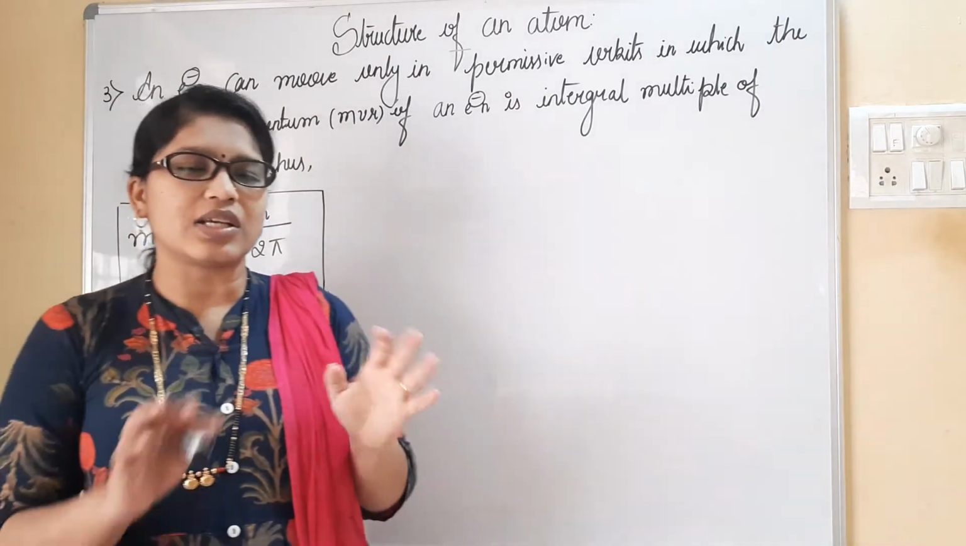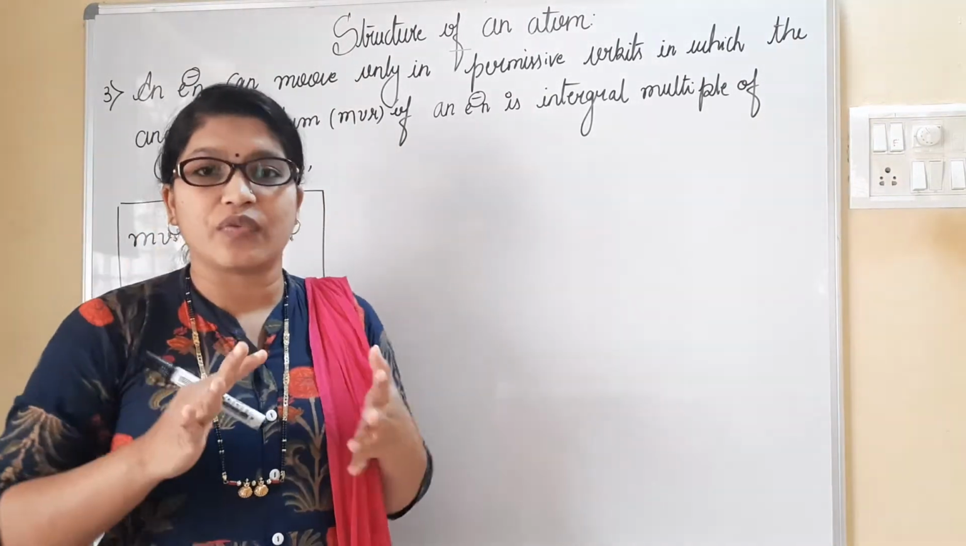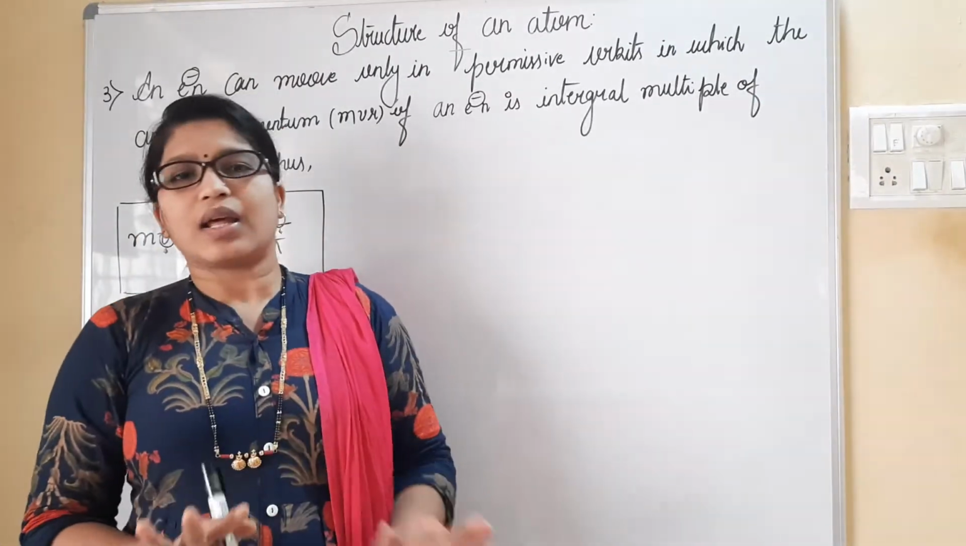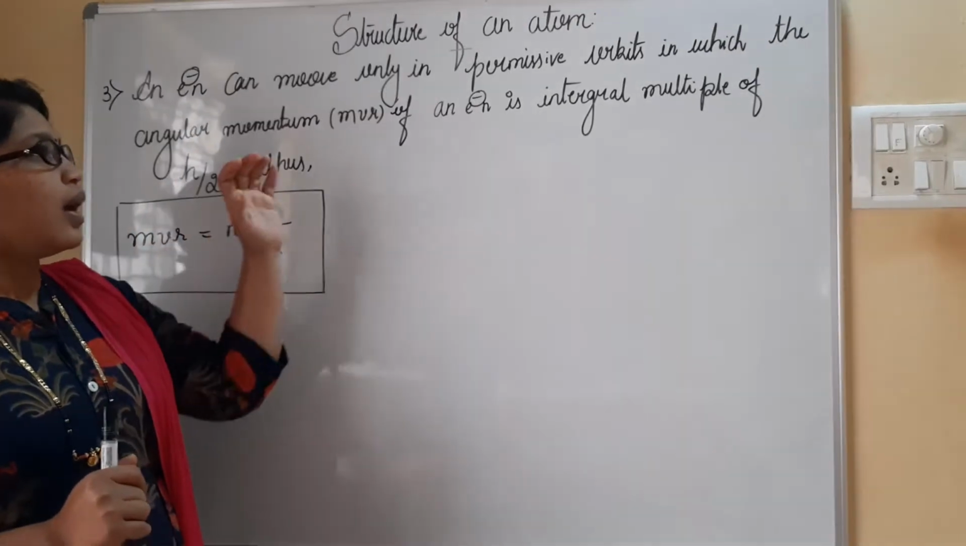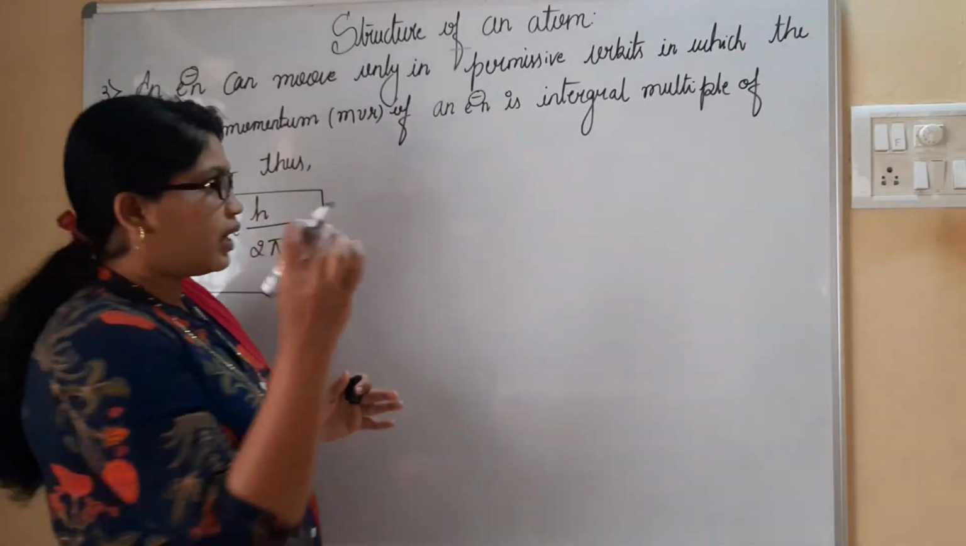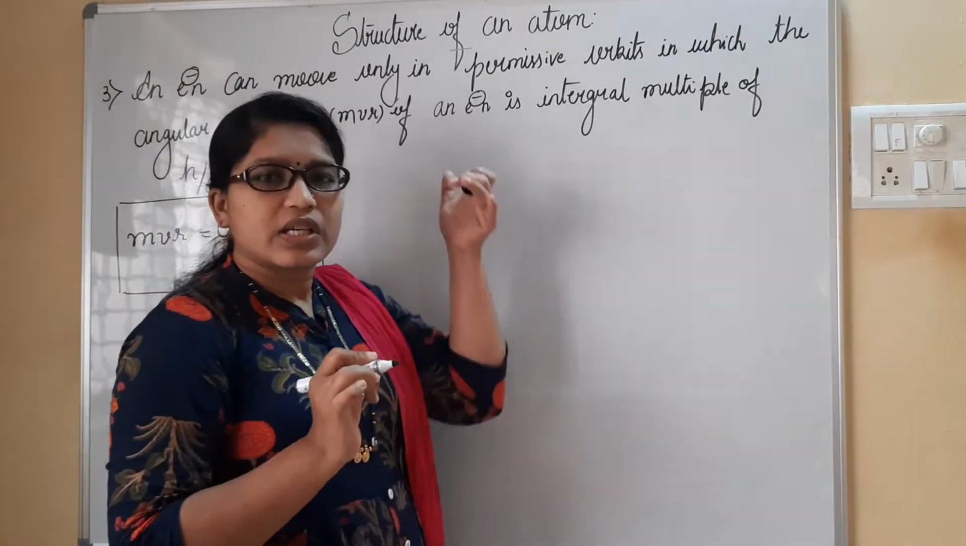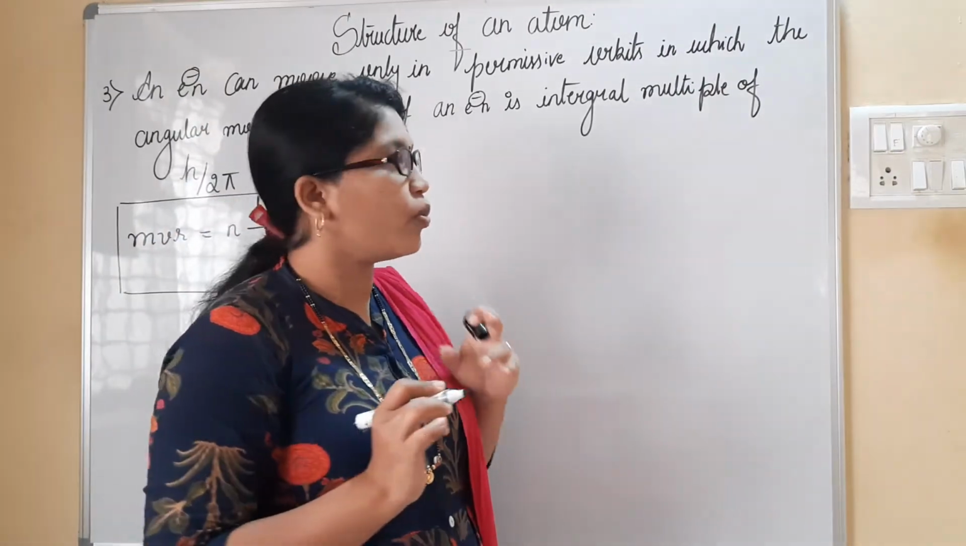Integral multiples is not a big deal or a big concept we cannot understand. Nothing like that. Just see, an electron will be moving. I'll diagrammatically represent this postulate. The explanation will be easier.